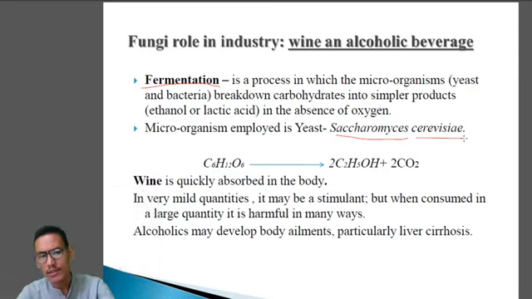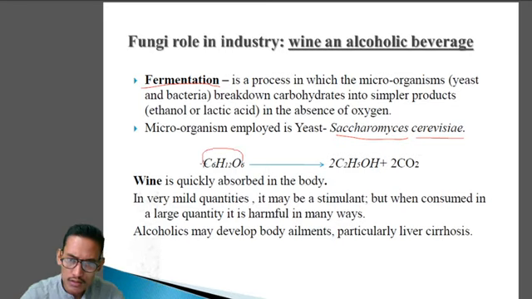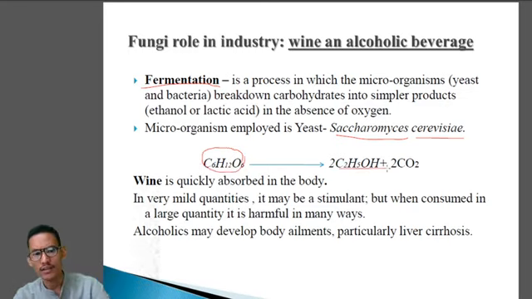It is the yeast mainly employed in the production of wine and beer by fermentation. You can see here C6H12O6 glucose being broken down into ethyl alcohol and carbon dioxide.